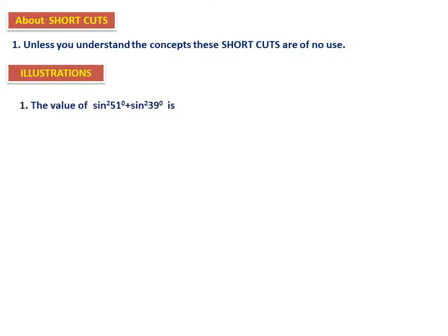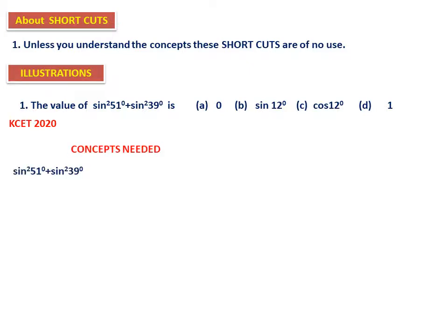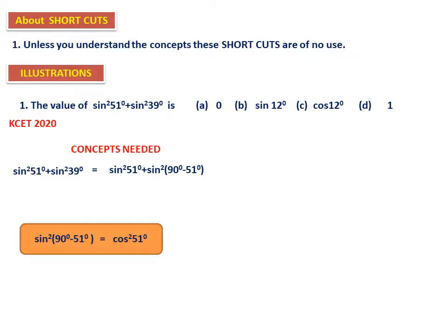Let me show you one example. This question was asked in 2020: the value of sin²51° + sin²39° equals. As a teacher, when I want to teach you, this is what I do. sin²51° + sin²39°, here I write sin²(90° − 51°). Since sin(90° − 51°) is cos 51°, this becomes sin²51° + cos²51°. This is the formula, therefore the answer is 1. You know the answer, and the same question was asked in 2020.